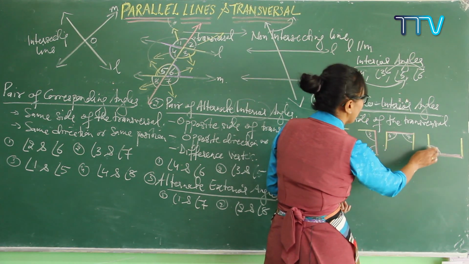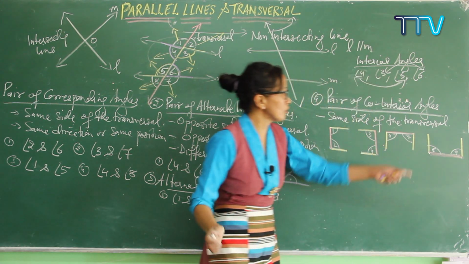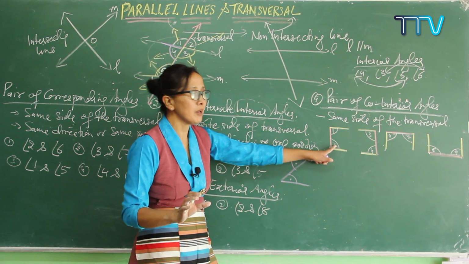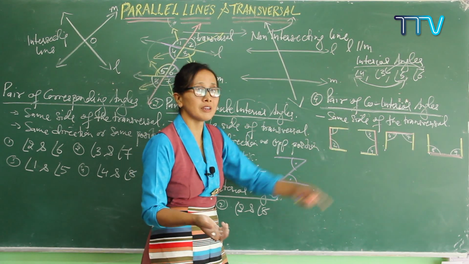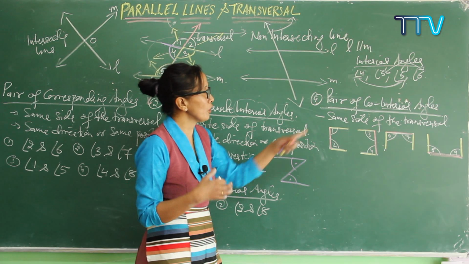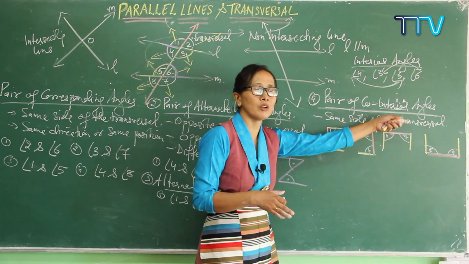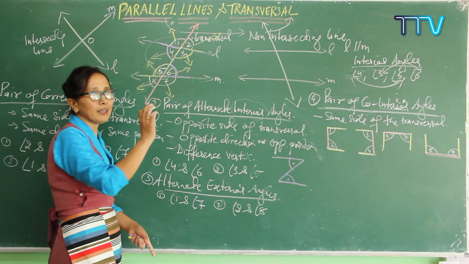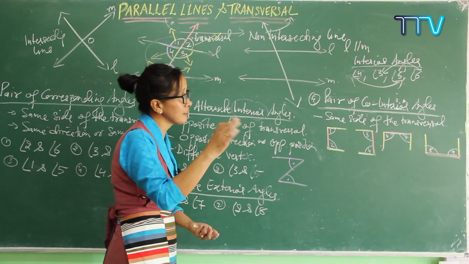Okay, let's see here, 8 and 9, any numbers you can put it. By looking at the shape, it is in the form of a C shape, you can recognize the co-interior angle easily. Got it? If you know this one, it is the easiest one, so you can just know it from here itself. Both the angles lying at the same side of the transversal, interior angles at the same side of the transversal.